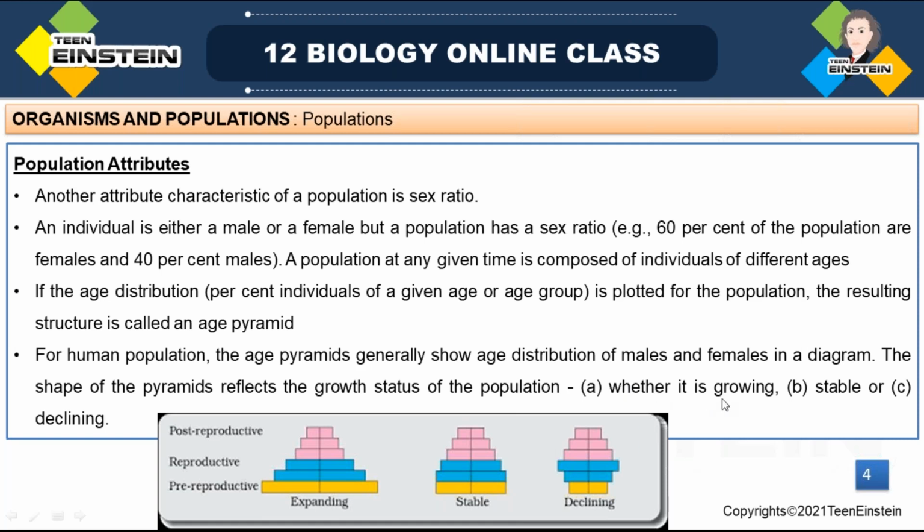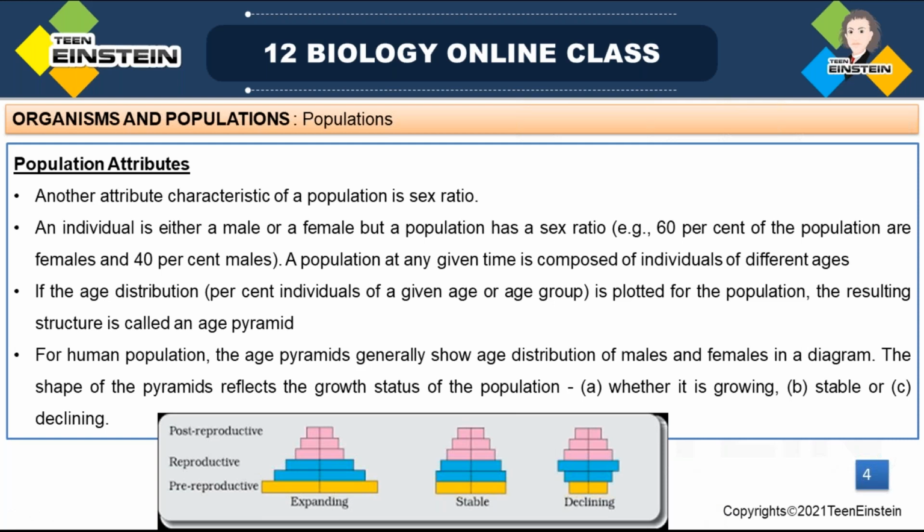You should be able to make out whether it is growing, stable or declining. You have to find out whether there is a positive growth rate, a zero growth rate, or a negative growth. Okay, so that much should be clear from this. You can expect this question from this portion.